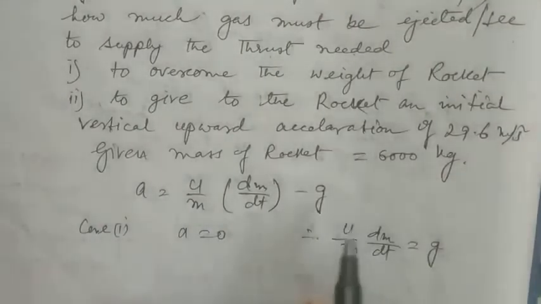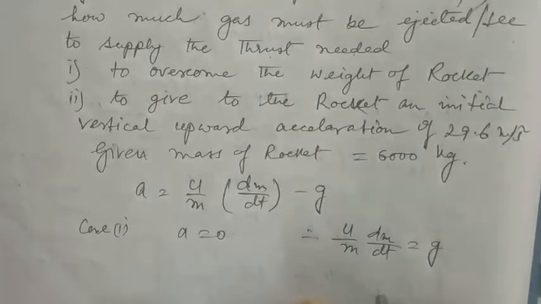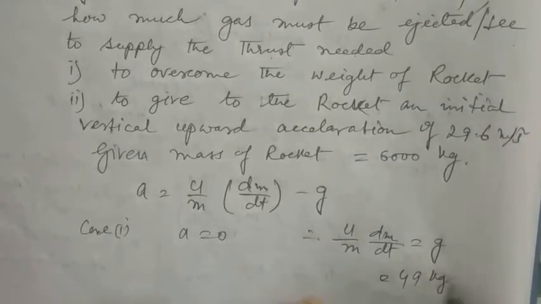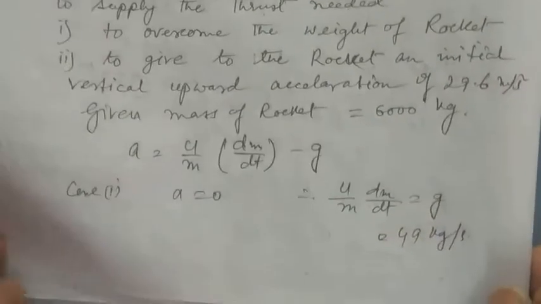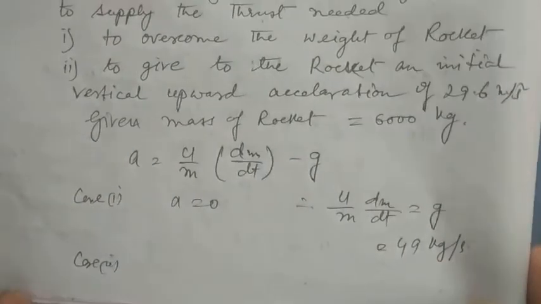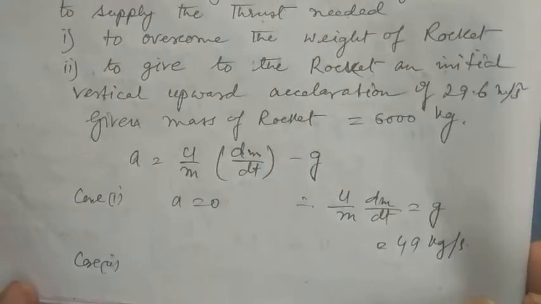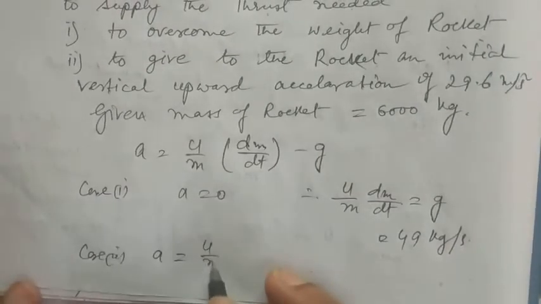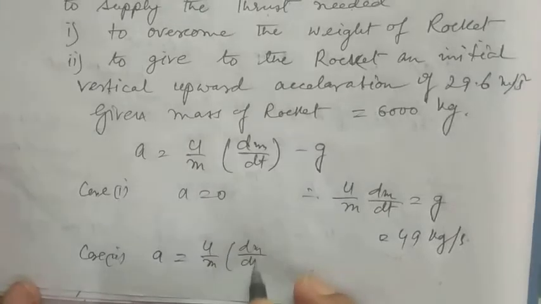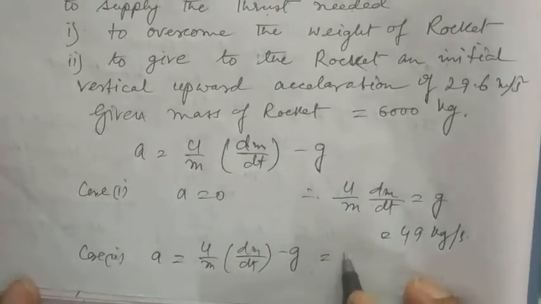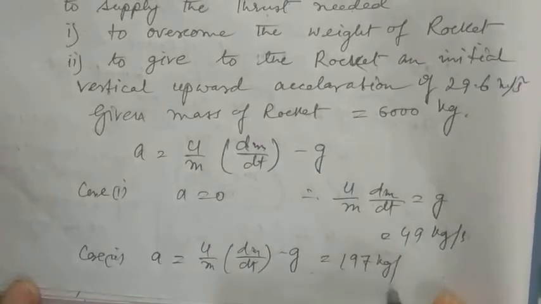You can replace the values, and this comes out to be 49 kg per second. In case 2, we have been asked to find the acceleration of the rocket, so you have to use the complete expression u by m dm/dt minus g, and that comes out to be 197 kg per second.